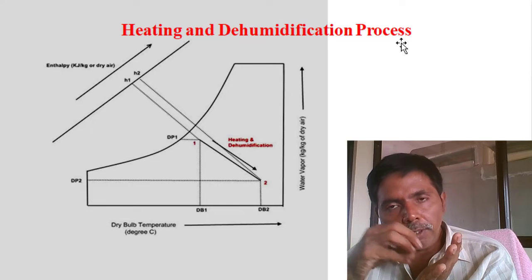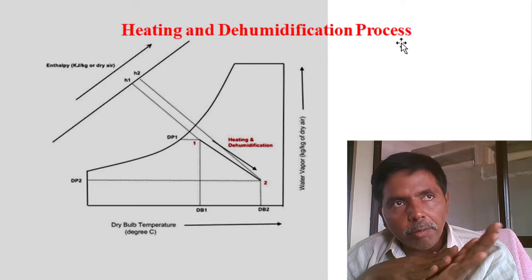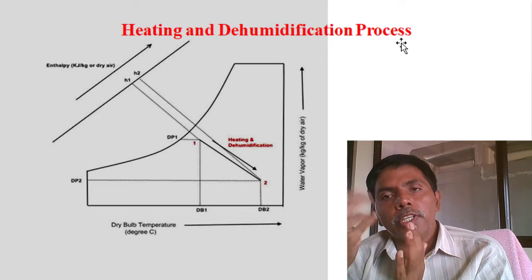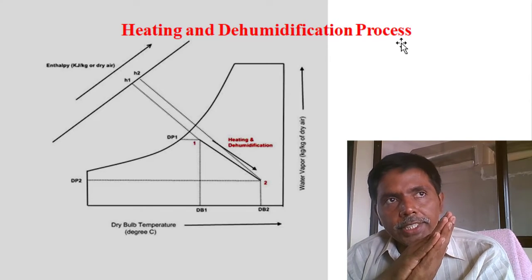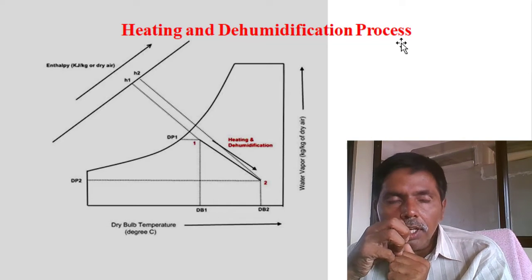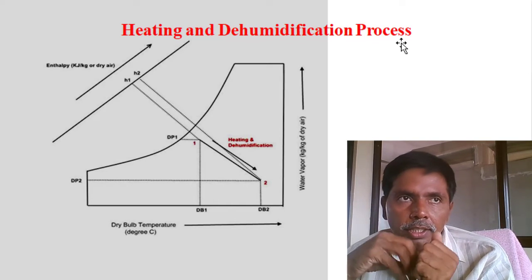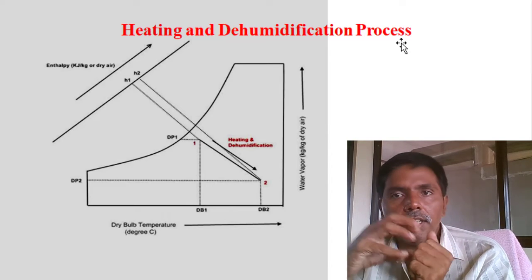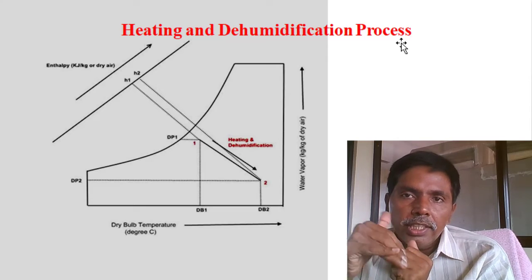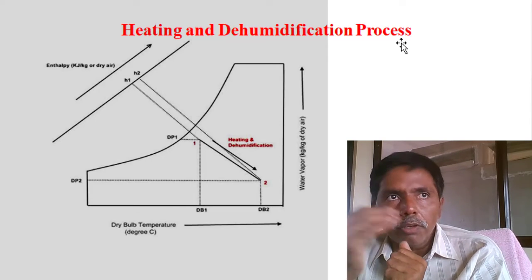The porous material absorbs the moisture. At the time of adsorption, due to friction, temperature will rise. Special heating is not required. While it is absorbing the moisture from the air by this porous media, silica gel or Al2O3, due to that friction, automatically heating of the air will take place along with removal of the moisture.